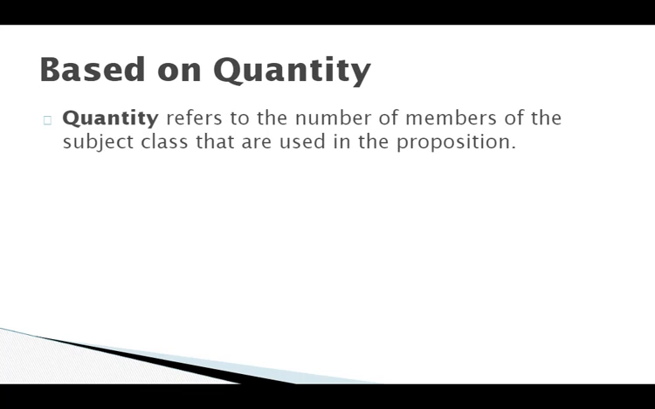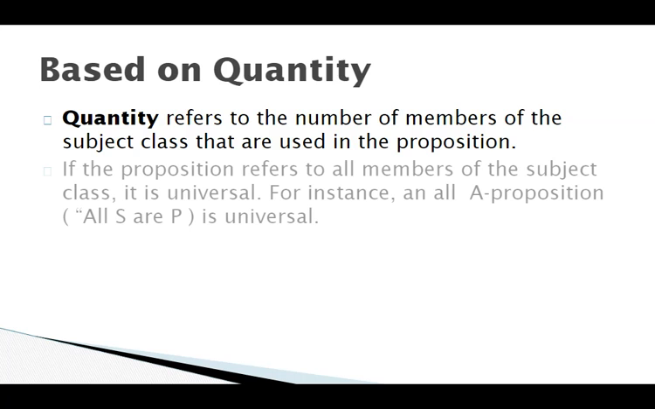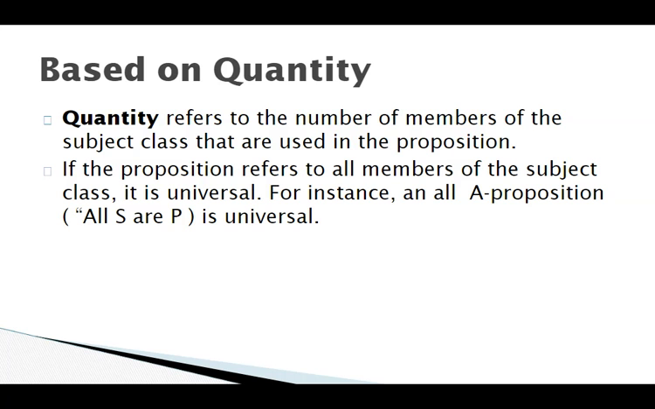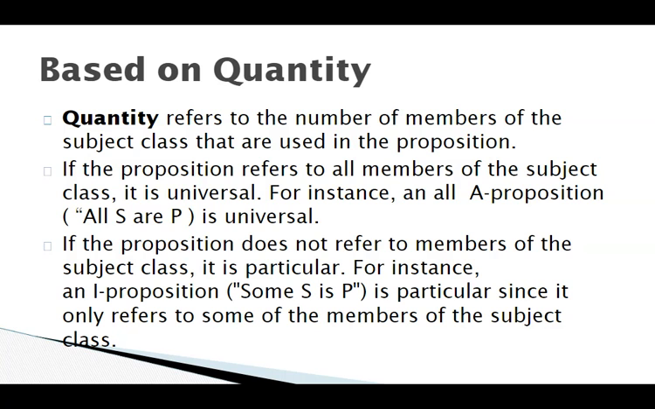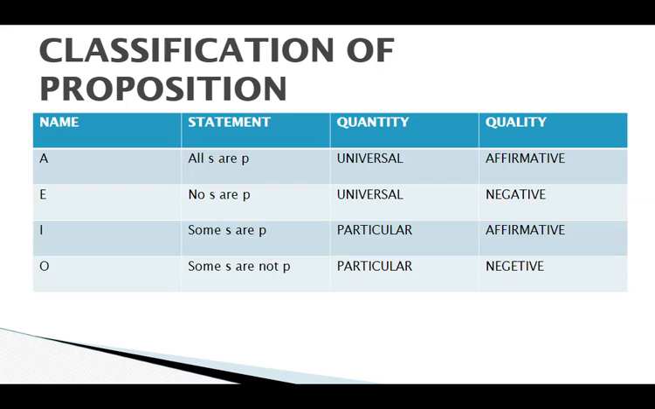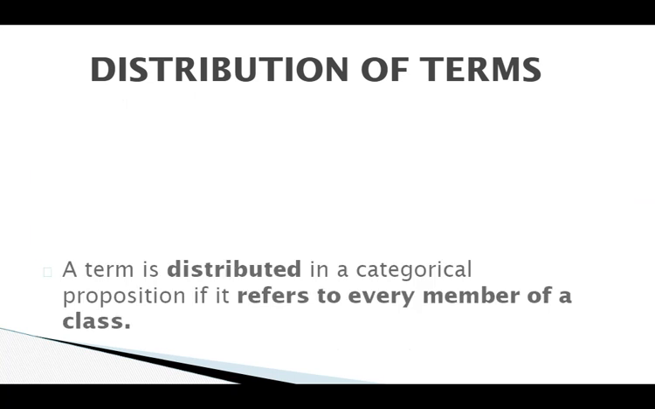Based on the quantity, quantity refers to the number of members of the subject class that are used in the proposition. So if the proposition refers to all members of the subject class, it is universal, all S are P. And if the proposition does not refer to the entire class of members, it is a particular proposition, called some S are P. All S are P, universal affirmative; no S are P, universal negative; some S are P, particular affirmative; some S are not P, particular negative. That is the AEIO propositions.